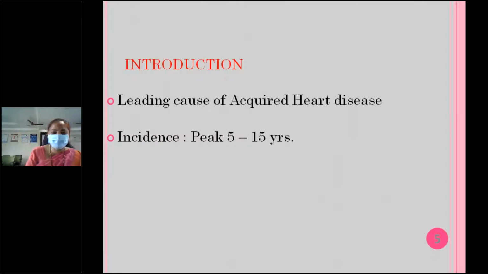Coming to the age incidence, it's around 5 to 15 years. The peak incidence is 5 to 15 years. It's rare beyond 30 years and before 3 years, but sometimes we see cases around 5 years, most commonly in school-going children. Why? Because they are exposed to more people, and there are more chances of overcrowding at schools, and if there is no proper sanitation and hygiene, including at home, these children are more prone to streptococcal throat infections. That's why the age group is 5 to 15 years, the school-going age.